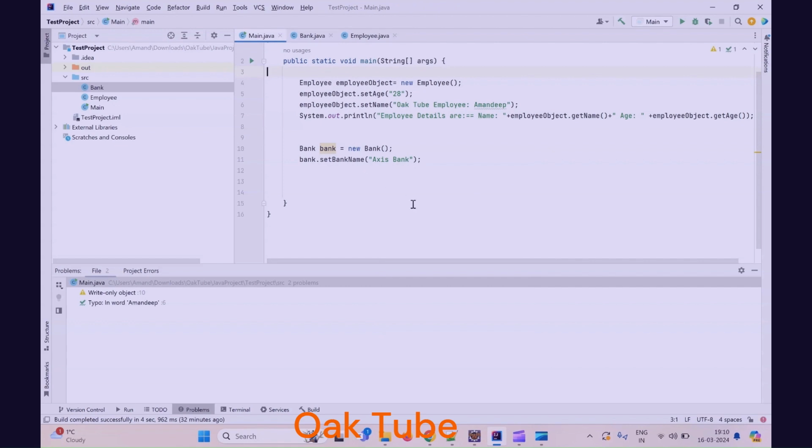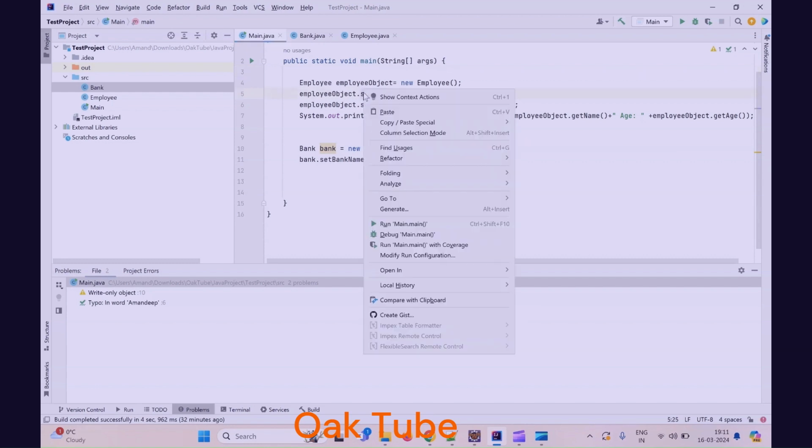But on my local laptop I have installed Java software, just like we install different softwares on our laptop. We will discuss that in other videos, but I have installed the software, that's why I am able to run the program. If you don't install that software on your laptop and try to run this program, you will not be able to run it. Your program will say please install the software first. I will show you in other videos.